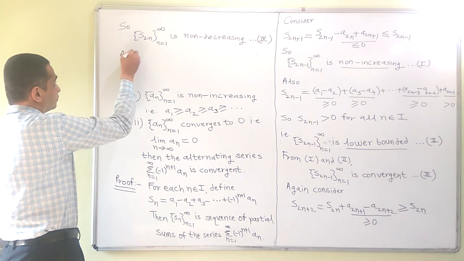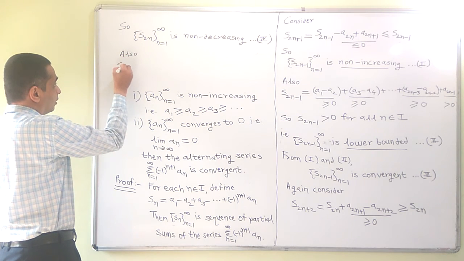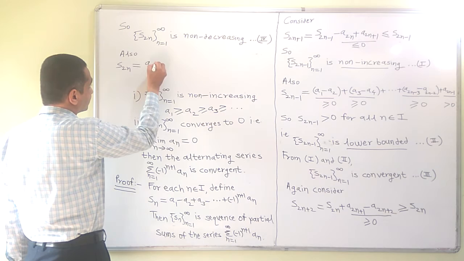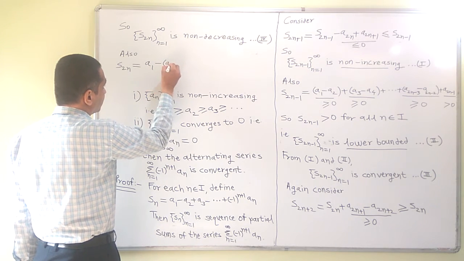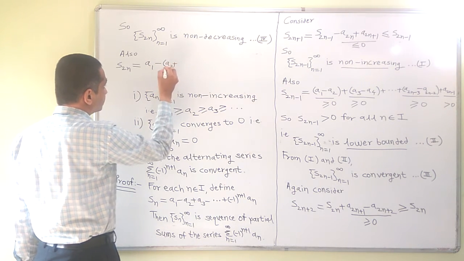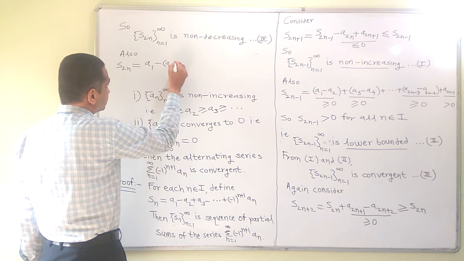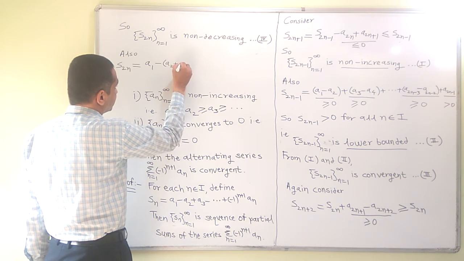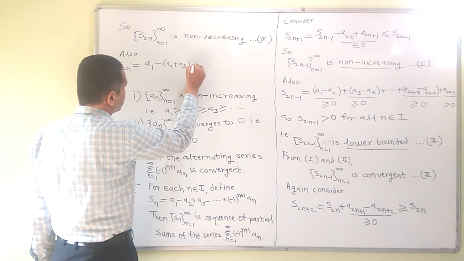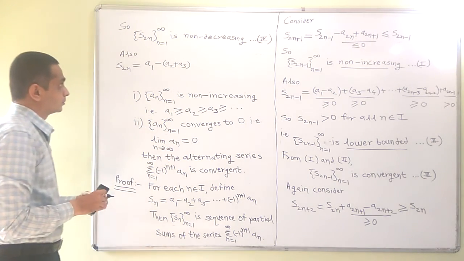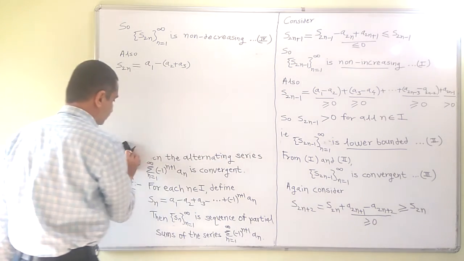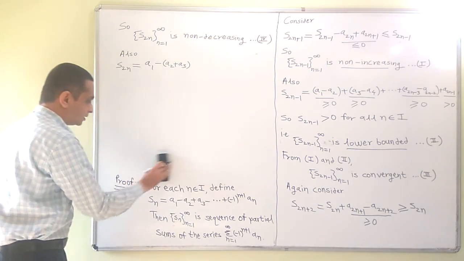Also, we will group the terms of S2n as A1 minus A2 plus A3 minus, what will be the second last term?